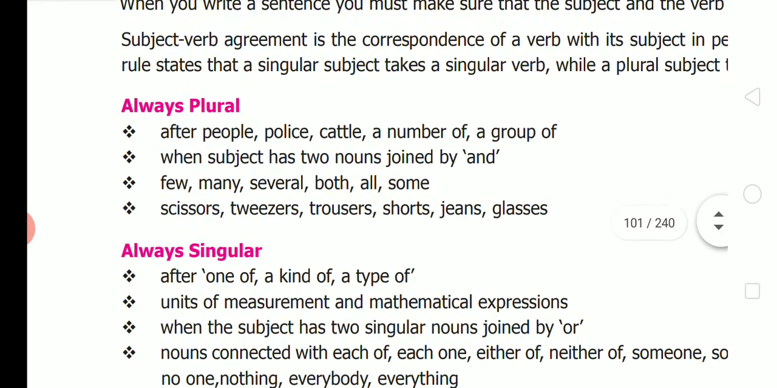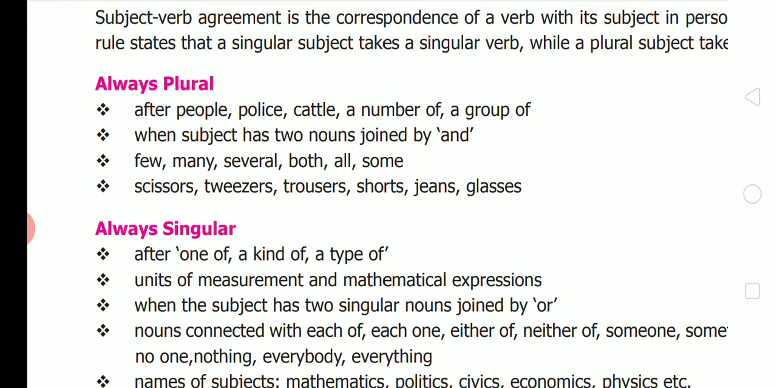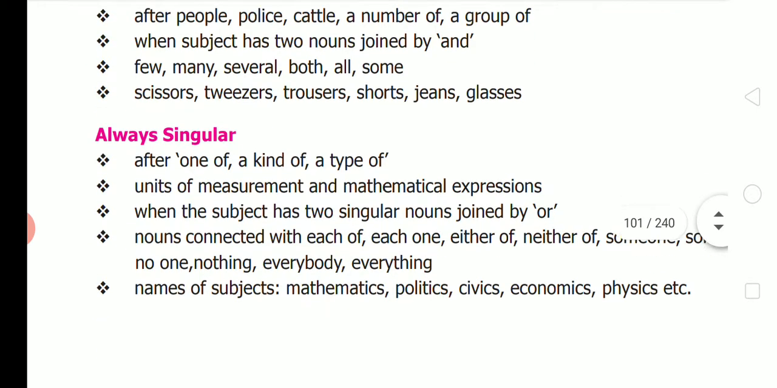Always plural: people, police, cattle, a number of, a group of. Then, when the subject has 2 nouns joined by and, it is always plural. Few, many, several, both, all, some, then scissors, tweezers, trousers, shorts, jeans, glasses, all these are always plural.